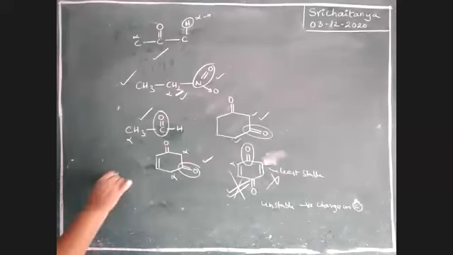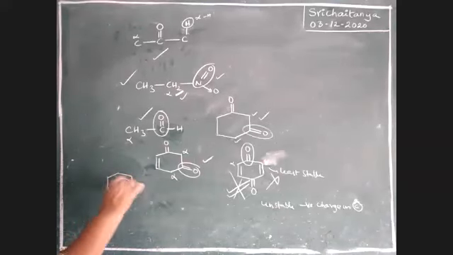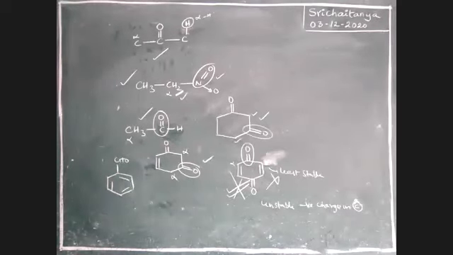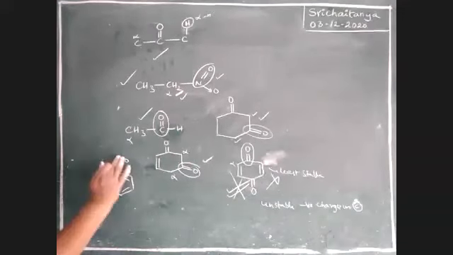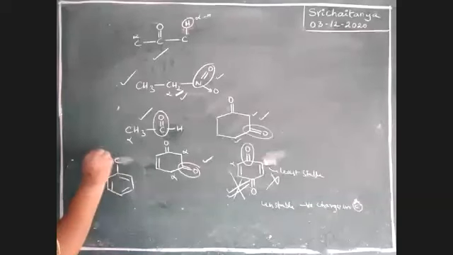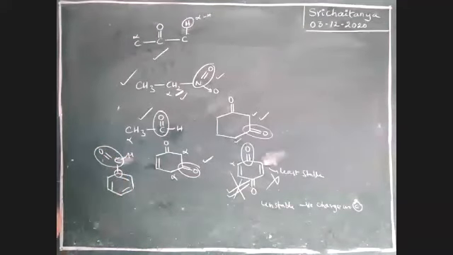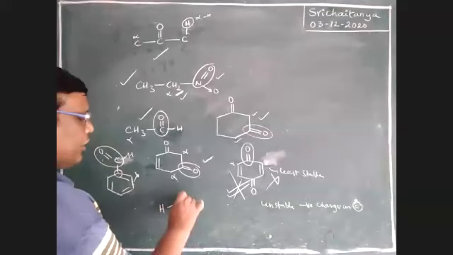Now, what about CHO? Does this compound exhibit tautomerism? Once again, see here: C double bond O, H. This is the alpha carbon. There is no hydrogen on it. Already four bonds are covered, so no alpha hydrogen. Therefore, this compound doesn't exhibit tautomerism.